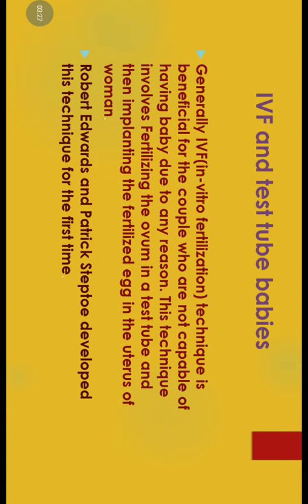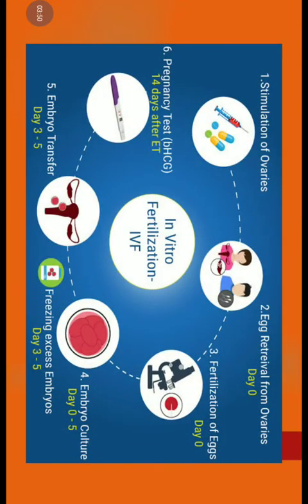So this technique is beneficial in all these cases. This involves fertilizing the ovum in a test tube to form the embryo and then implanting the fertilized egg or embryo in the uterus of the woman. The scientists who developed this technique for the first time are Robert Edwards and Patrick Steptoe. Now let us understand how this technique is generally done in the laboratory. We will understand by this figure.